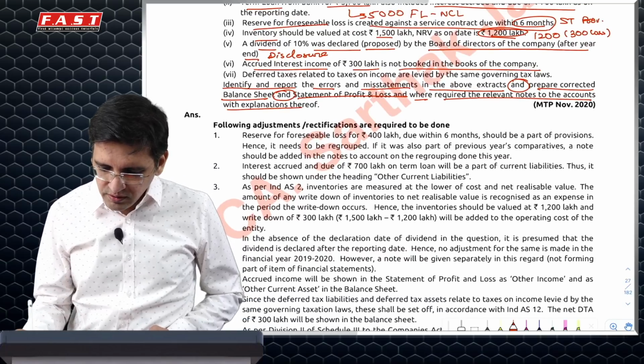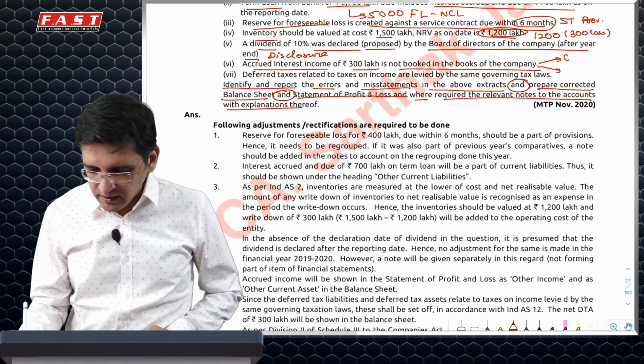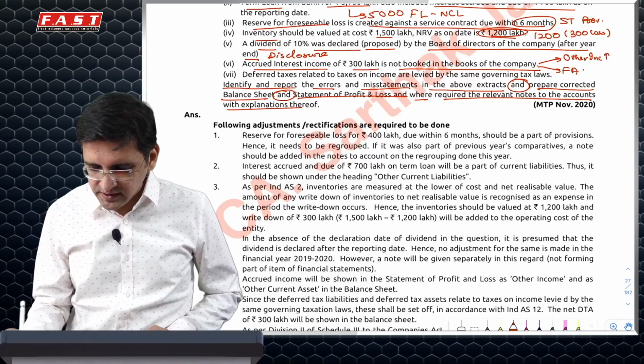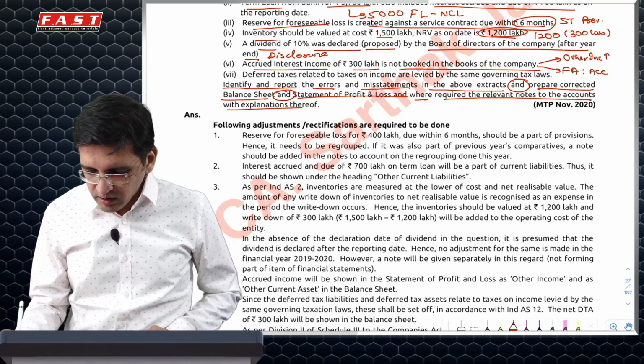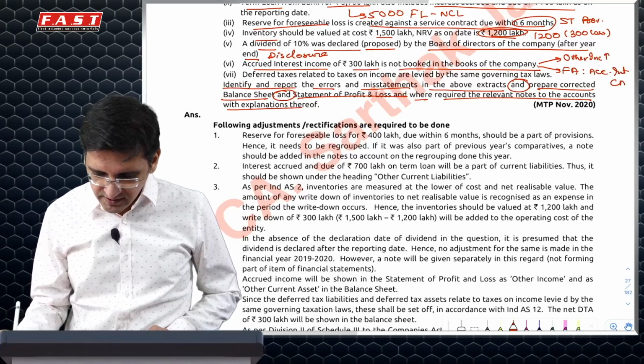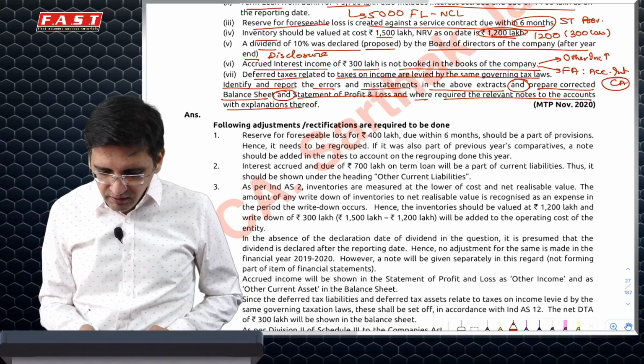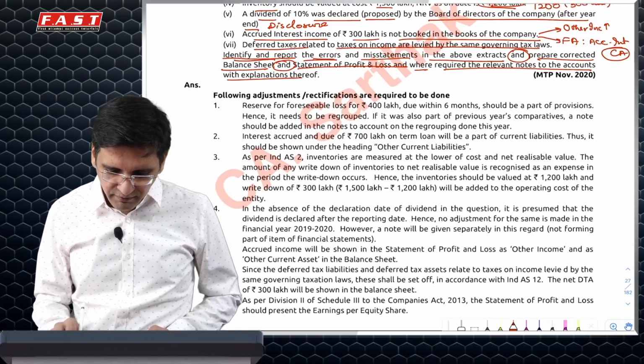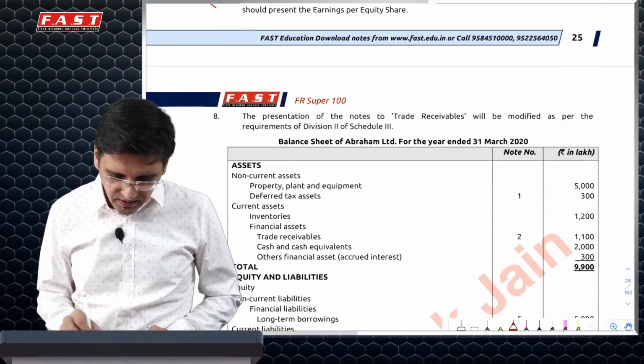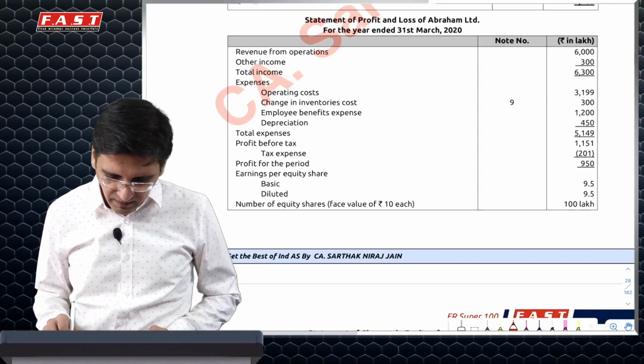300 not booked, so you will have to do two things. P&L other income will have to be increased and then you will normally increase financial assets. Accrued interest treated as current asset. Deferred tax related to the same law, so netted off. Identify and report the errors. You'll have to report it like this as in adjustments. And then you'll have to prepare the balance sheet and P&L.